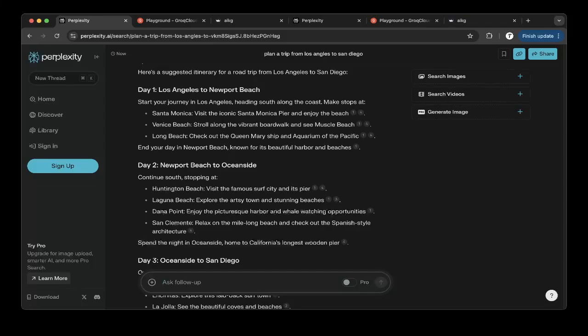The other tool I want to compare with Perplexity and MindSearch is LLaMA 3 on Grok. All the large language models today are just models, so they don't really integrate with real-time data or with search. We're going to show how that works for trip planning as well.